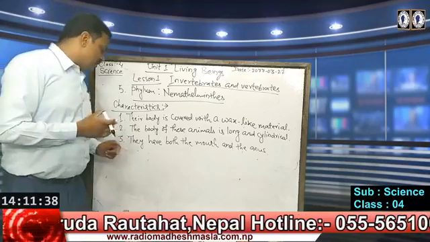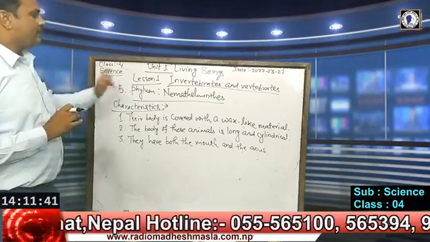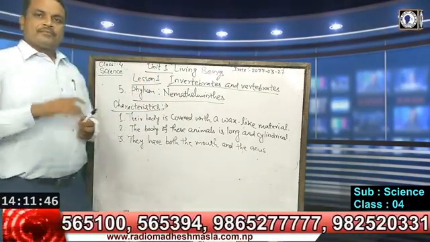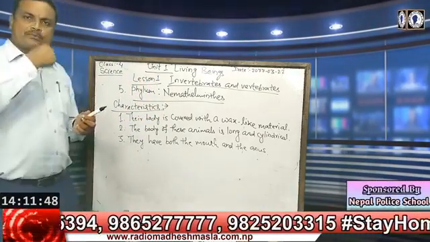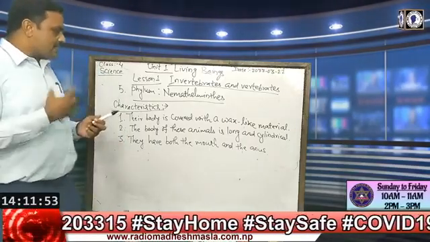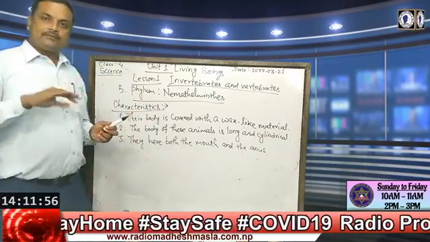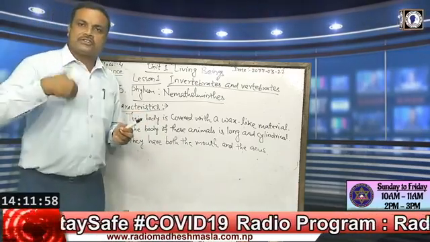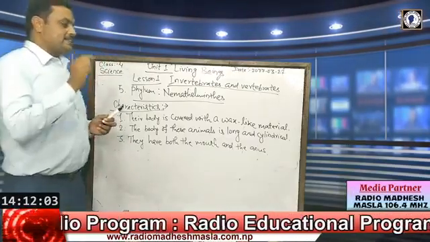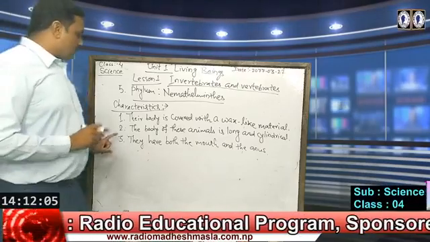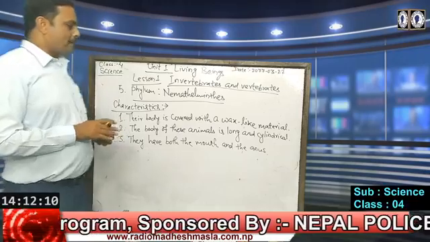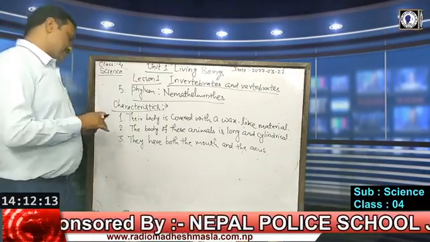And in the third point of this phylum Nemathelminthes, they have both the mouth and the anus. It means that in the alimentary canal for the digestion process, for ingestion of food they have a mouth, and for throwing out waste materials, fecal matter, for passing stool they have another opening, that is the anus. So the third characteristic of Nemathelminthes is that they have both the mouth and the anus.